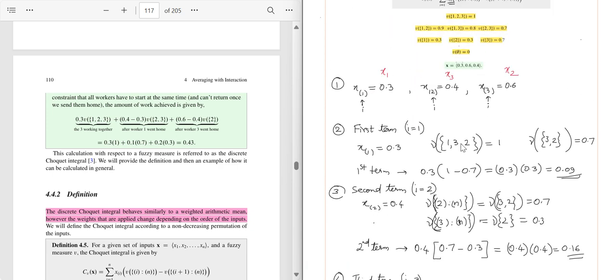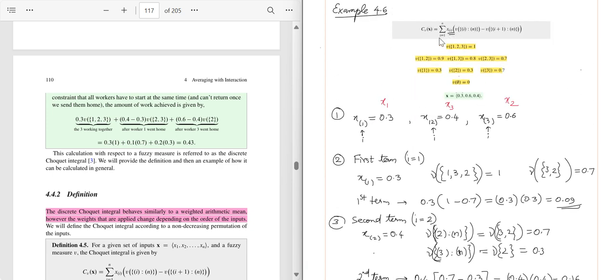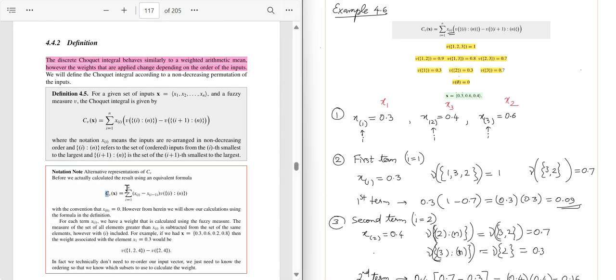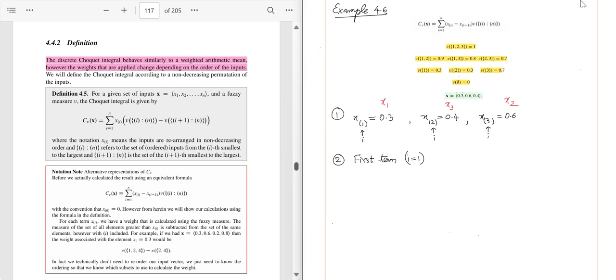Now let us again revisit this using the second formula which was mentioned in the book, the formula shown here. Let's see how it works out, and let's hope we get the same answer. As you can see, the second formula is now displayed on the screen, and let us see how the terms are developed.